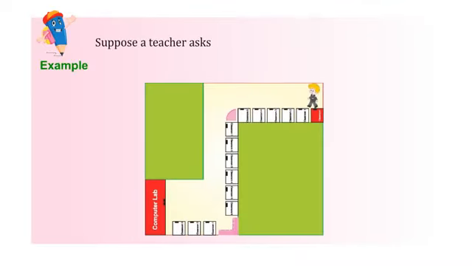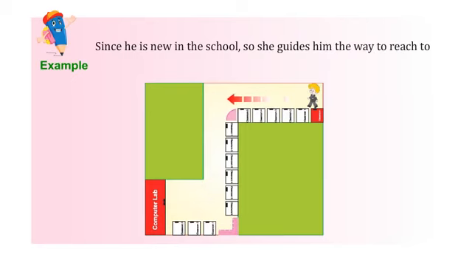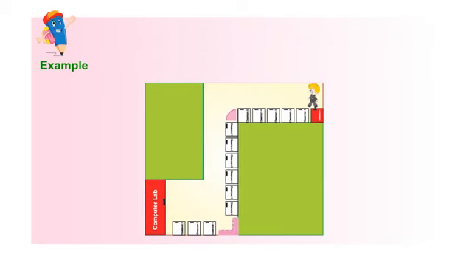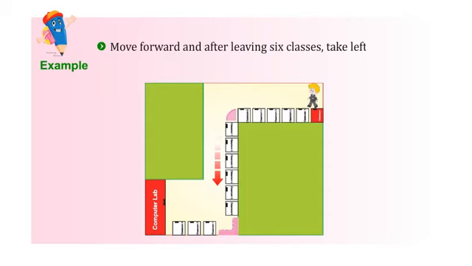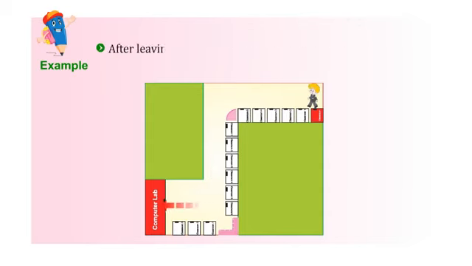Suppose a teacher asks Kabir to bring notebooks of his class from the computer lab. Since he is new in the school, she guides him the way to reach the computer lab. She gives instructions to Kabir in the following manner. Move left from the class and go straight. After leaving 5 classes, take a right turn. Move forward and after leaving 6 classes, take a left turn. After leaving 3 classes, you will reach the computer lab.